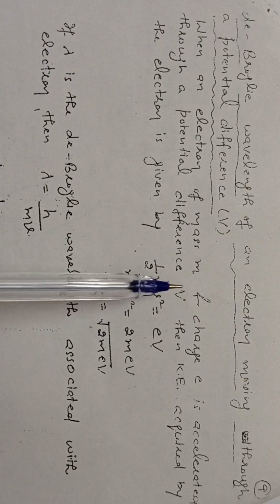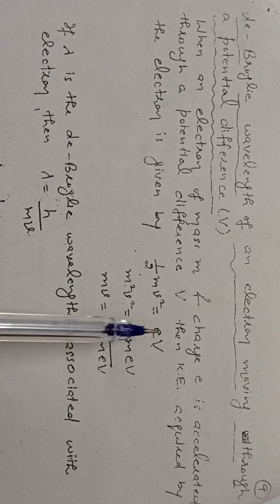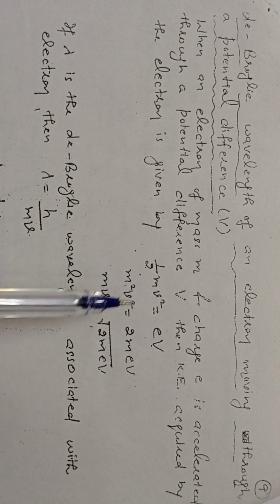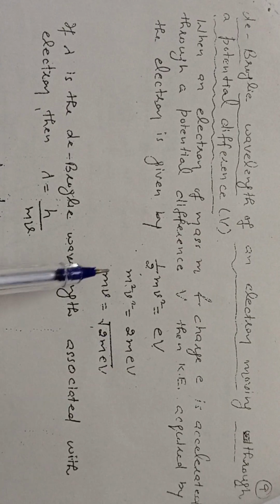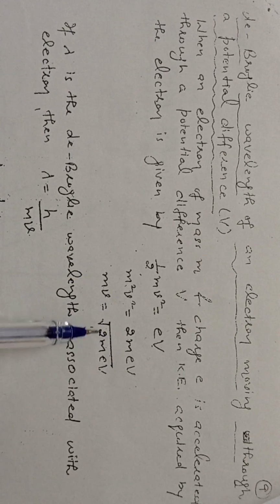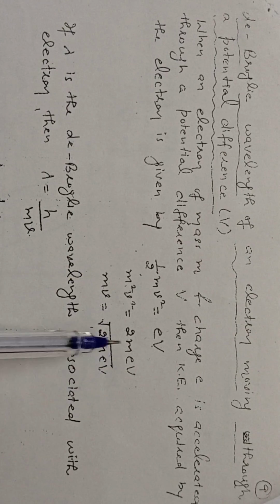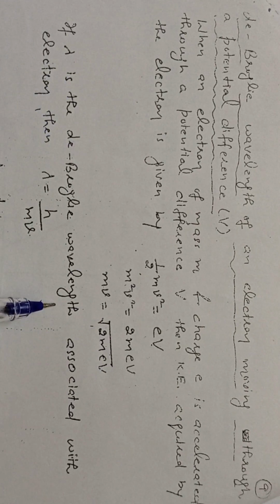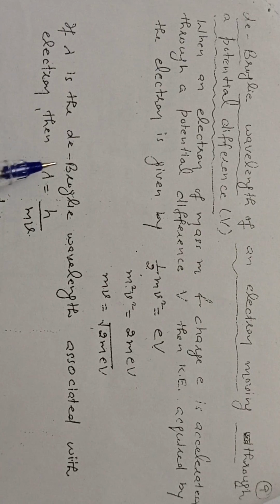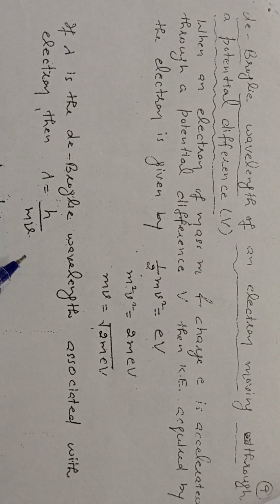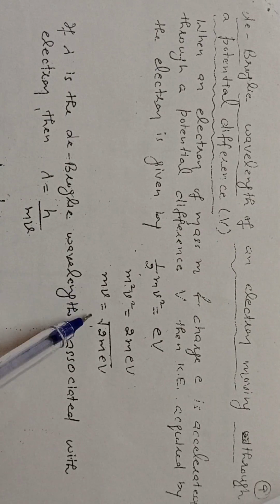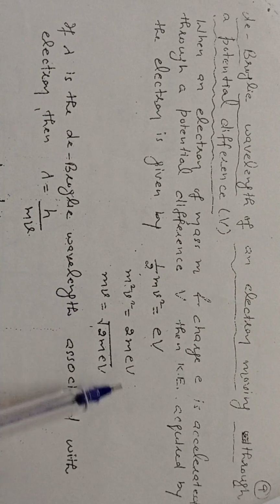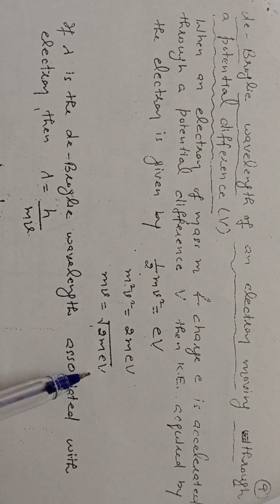Kinetic energy formulation is half mv square. This will equal eV. From here you have m square v square equals 2 meV, and the value of mv will equal under root 2 meV. If lambda is the de Broglie wavelength associated with the electron, then lambda will equal h upon mv. So put this value of mv in this equation. mv will equal under root 2 meV.